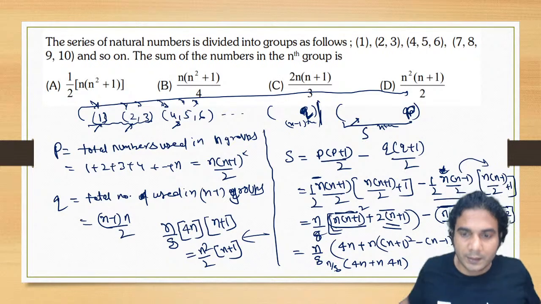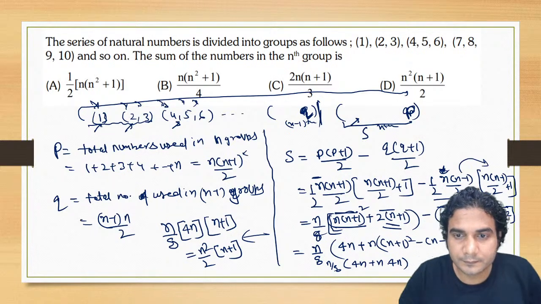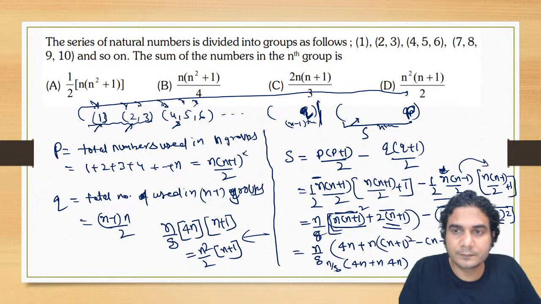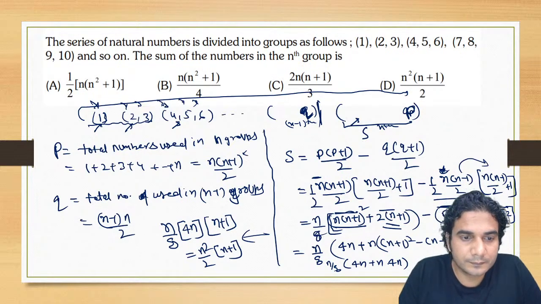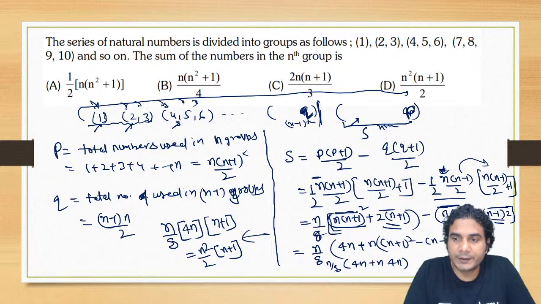Okay, let me just check the calculation once more. Yeah, seems perfect.